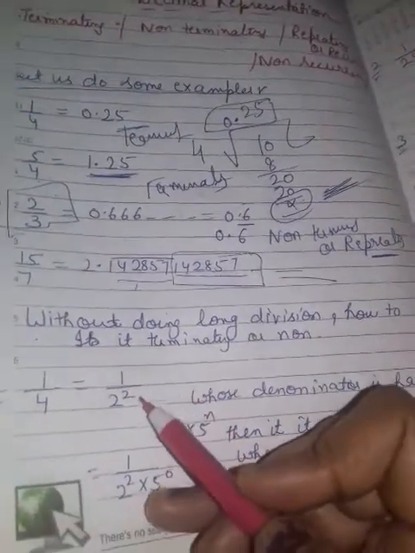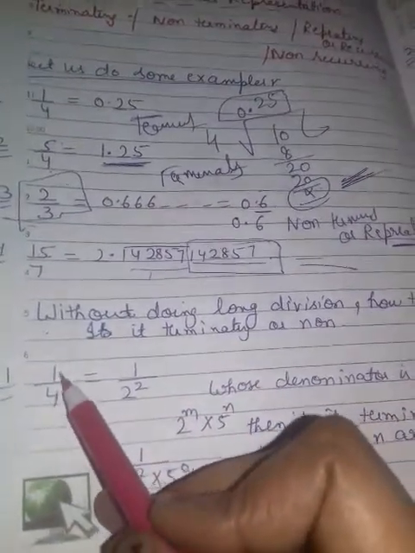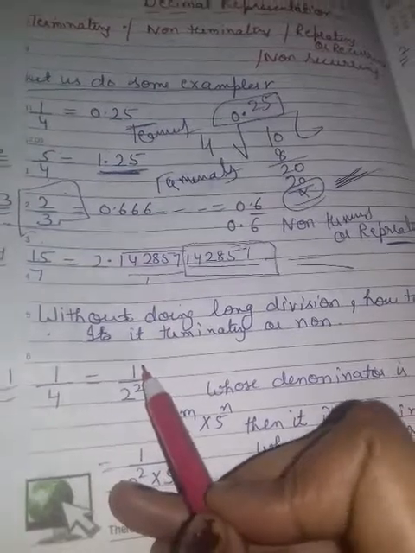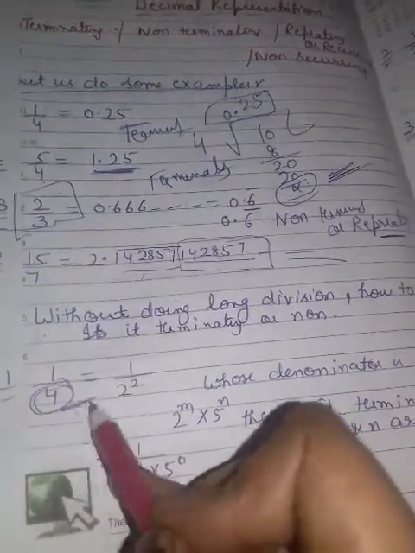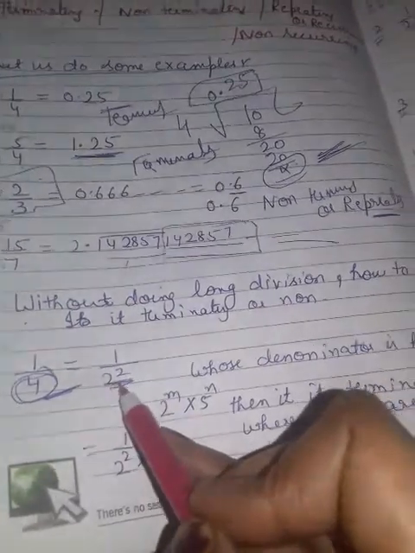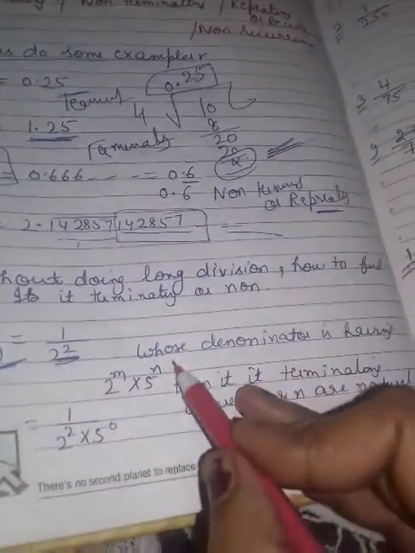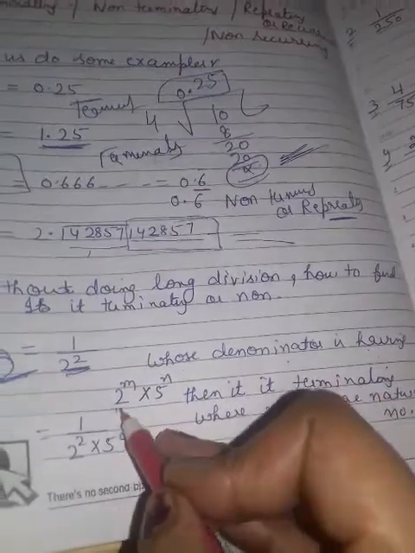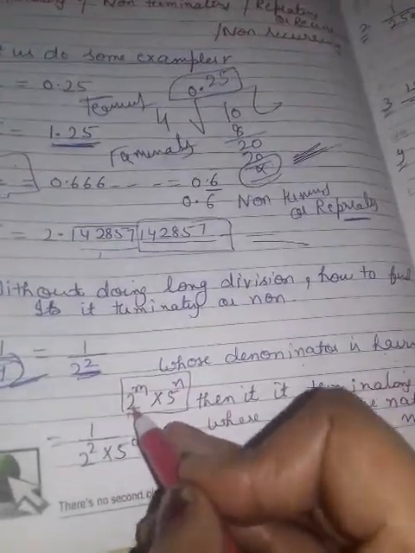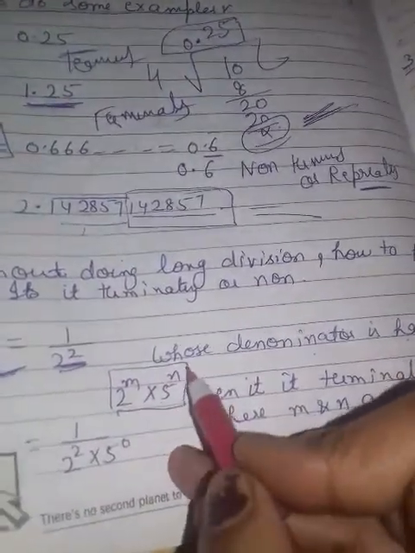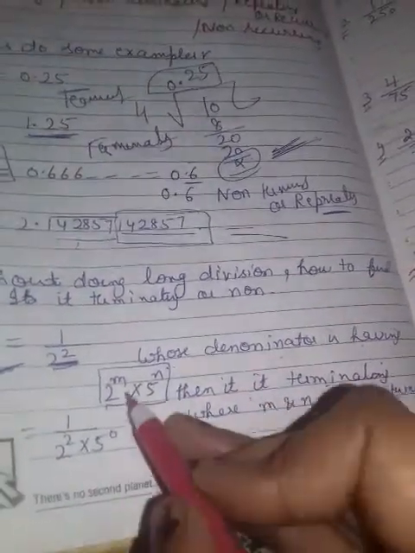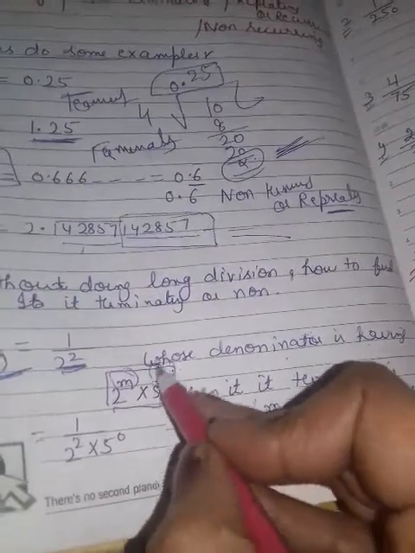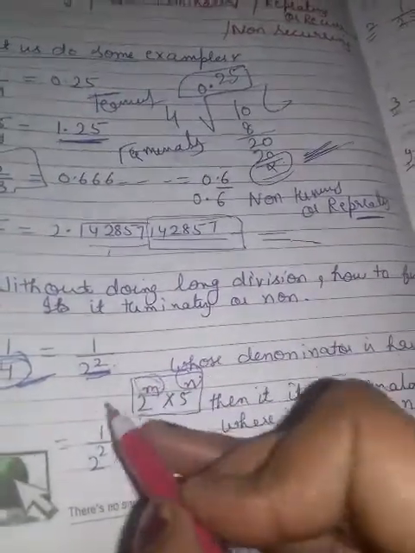Now some students are wondering how it is possible. It is also very easy. You do not have to divide; keep the fraction the same, but make the prime factors of your denominator. Then you will get 2 square. Now I am telling one thing: if the denominator has the form 2 raised to power m into 5 raised to power n, then it is terminating, otherwise no. And m and n must be natural numbers.